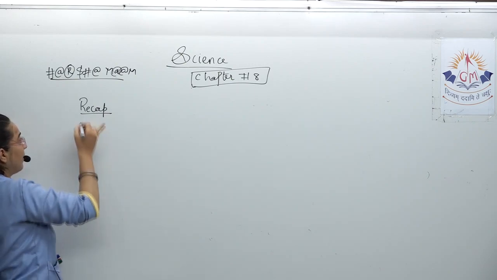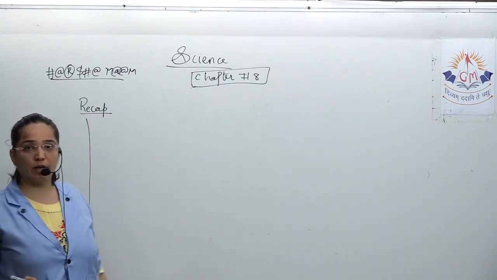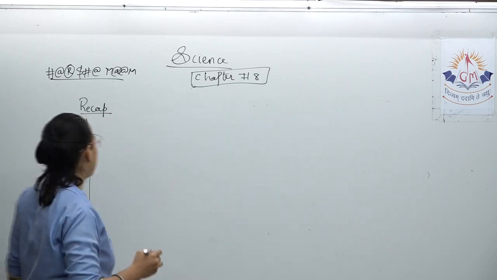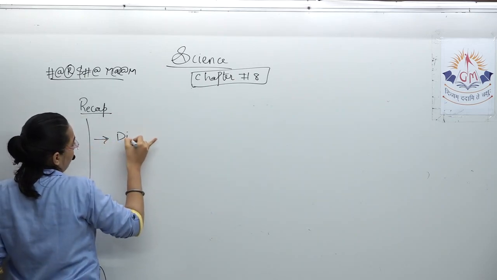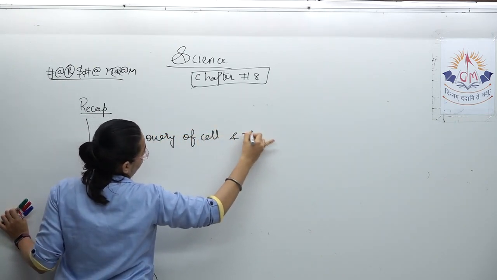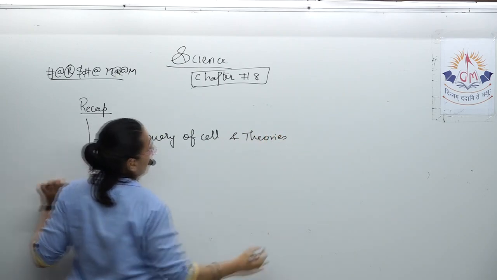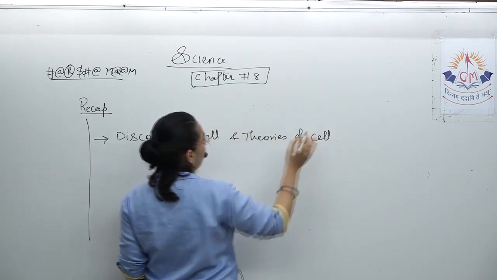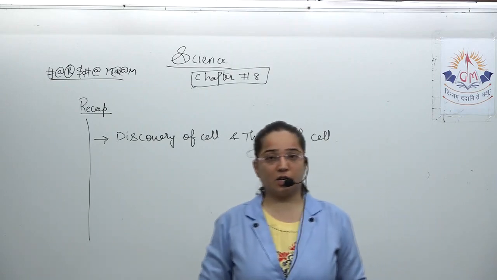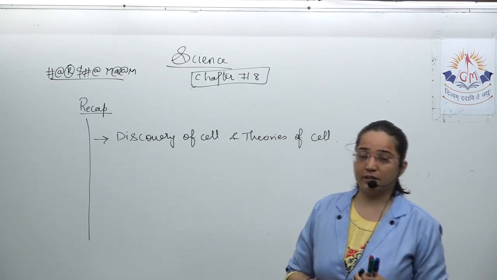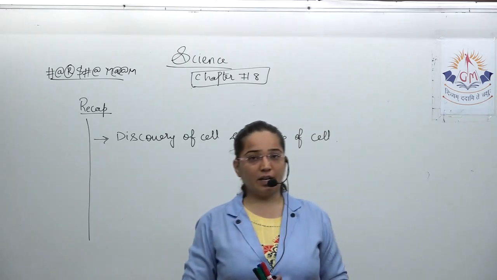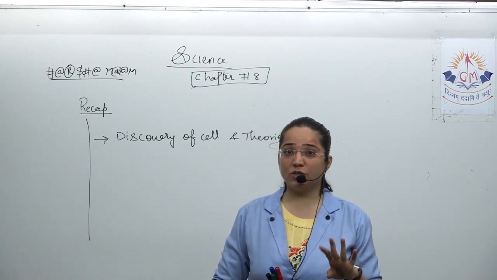If we talk about all the parts that we have done up till now, let us have a quick recap. The very first thing which we discussed was the discovery of cell and the theories of cell. As you know, it was Robert Hooke who first discovered the cell. Schleiden said that plants are made up of cells. Schwann said that animals are made up of cells. Then came Rudolf Virchow who gave 4 postulates of cell.